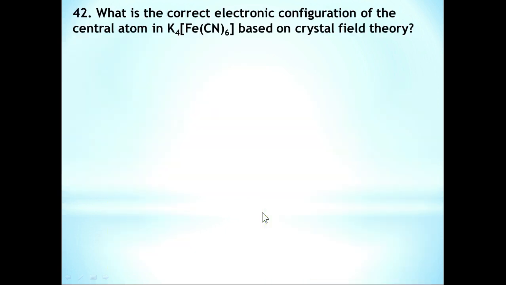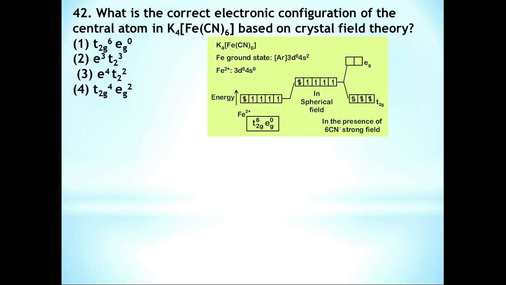Question number 42. What is the correct electronic configuration of the central atom in K4[Fe(CN)6] based on crystal field theory? If you consider this K4[Fe(CN)6], Fe in the ground state has the electronic configuration argon 3d6 4s2. Fe2+ means we have to remove these 2 electrons from the 4s orbital. So the electronic configuration of Fe2+ is 3d6.